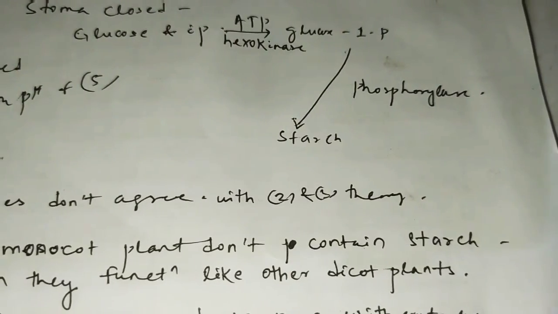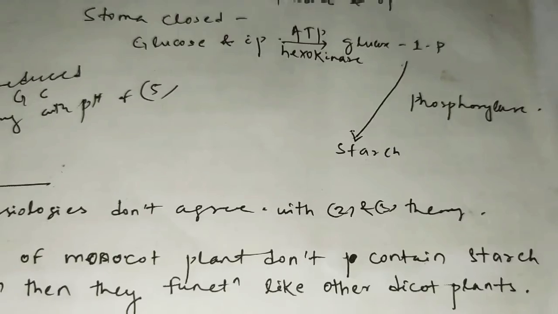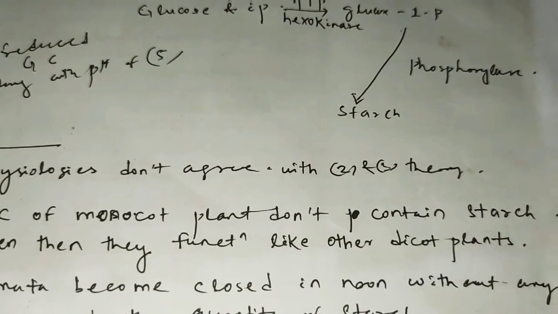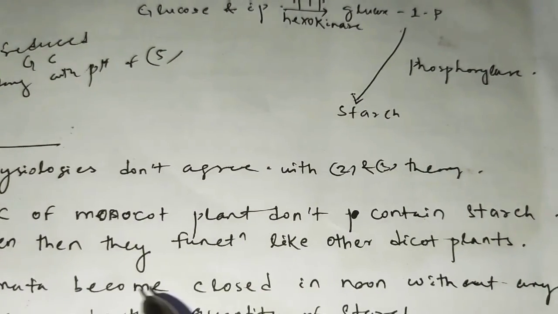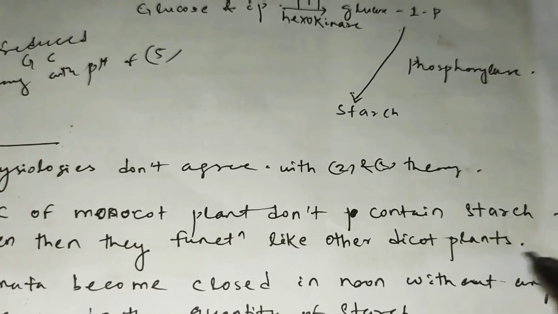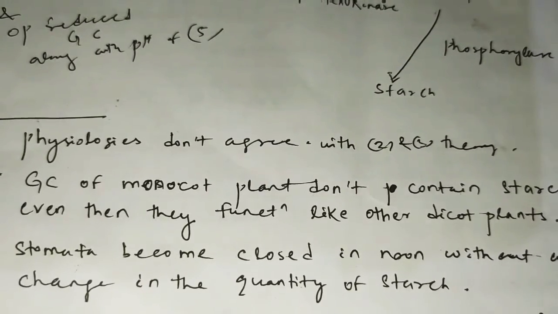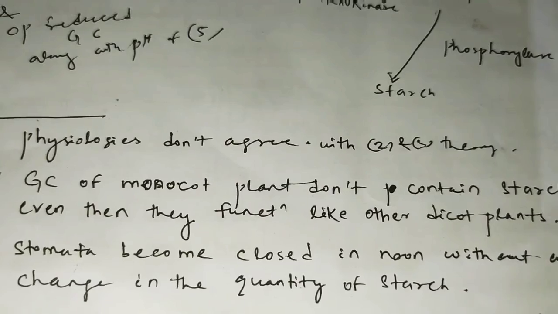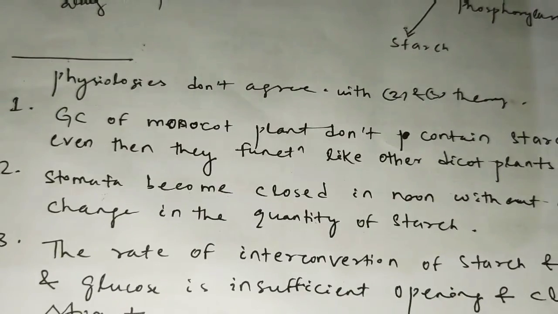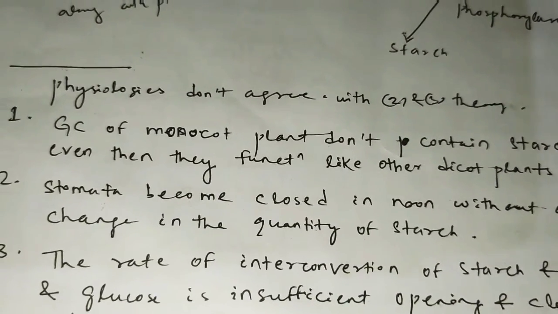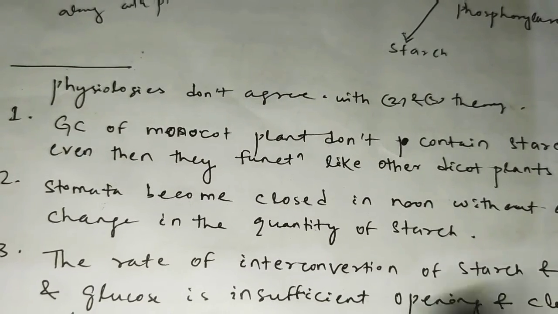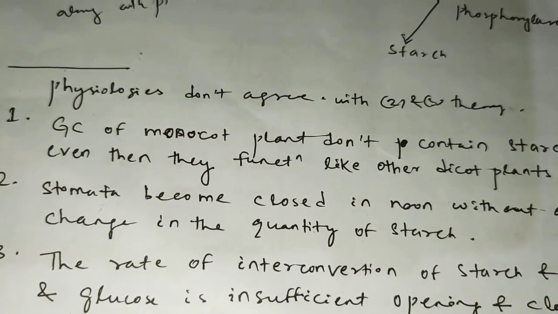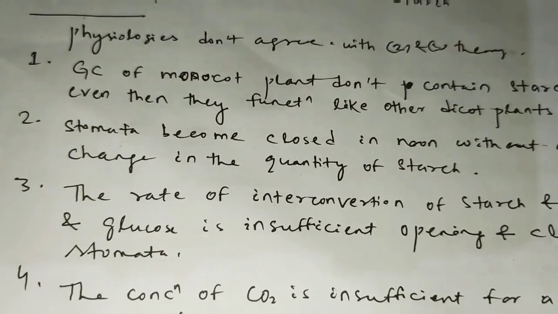First, the guard cells of monocot plants do not contain starch, even though they function like dicot plants. Second, the stoma becomes closed at noon without any change in the quantity of starch. Clear? Simple things. The third point is the rate of interconversion of starch, sugar and glucose is insufficient for opening and closing of the stomata.